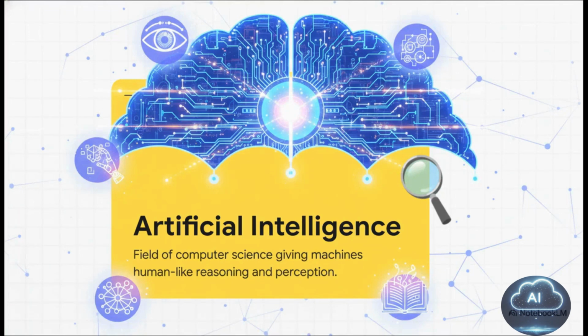We hear terms like AI, machine learning, and deep learning thrown around all the time, right? Sometimes literally in the exact same sentence. But they're actually distinct layers. Artificial intelligence? That's the big one. Just like physics is an entire field of study, AI is the massive overarching umbrella of computer science. It's focused on giving machines human-like reasoning and perception capabilities. Basically, it encompasses every single thing we're going to talk about today.